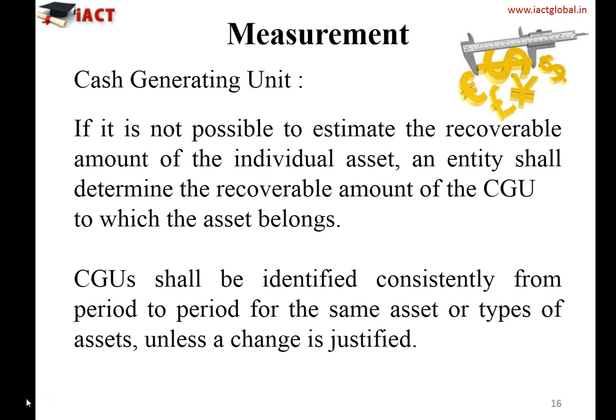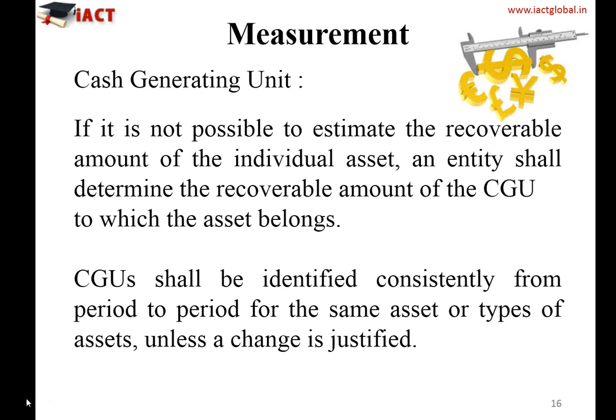Now let's build more understanding on how to deal with impairment loss in case of a cash generating unit, because in case of a cash generating unit, we'll see the recoverable value at the level of the total group of assets which is under the CGU.